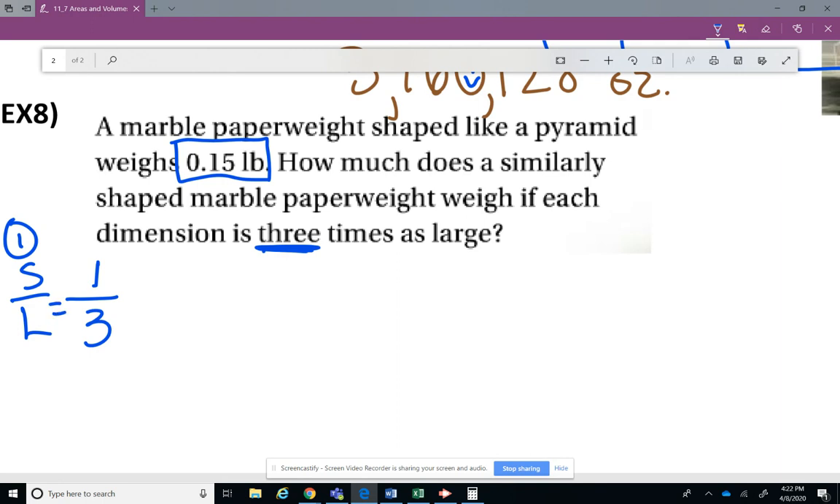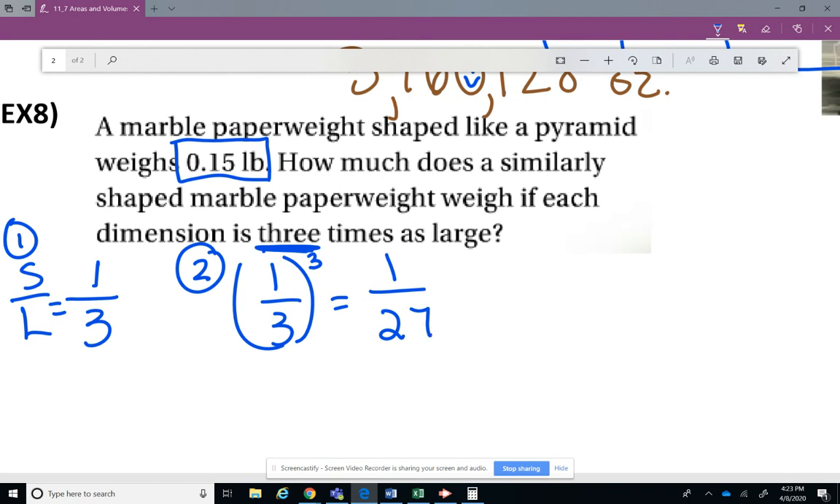So what we want to do with that is we're talking here about weight, not capacity in ounces like the other one, right? This is weight, how much something weighs. So that's kind of like volume because it takes up all that space. So for step number 2, you're going to take the 1/3, which is the scale factor, and you're going to cube it. So 1 times 1 times 1 is obviously 1. And we can handle doing 3 times 3 times 3, right? 27. All right, so now we've got something to work with.